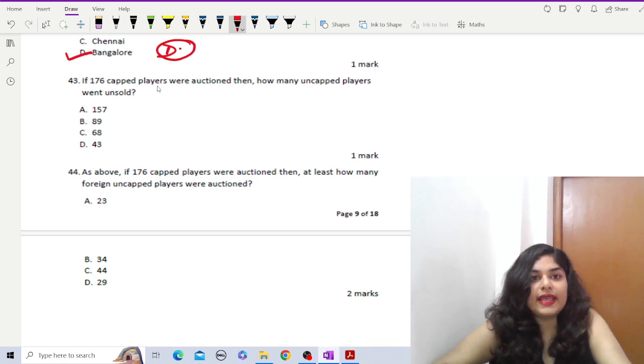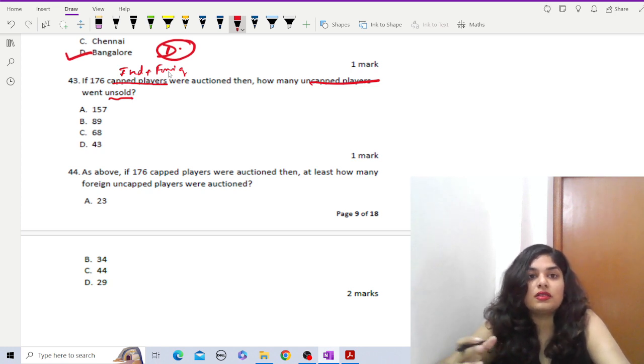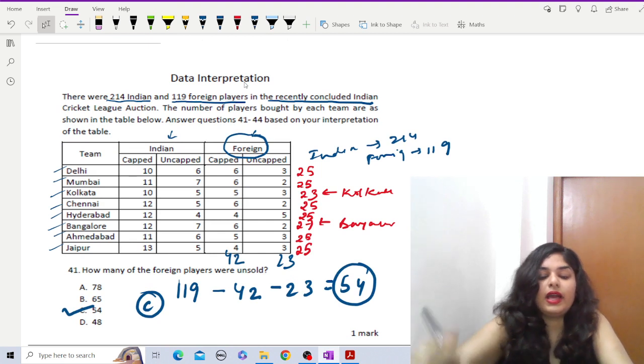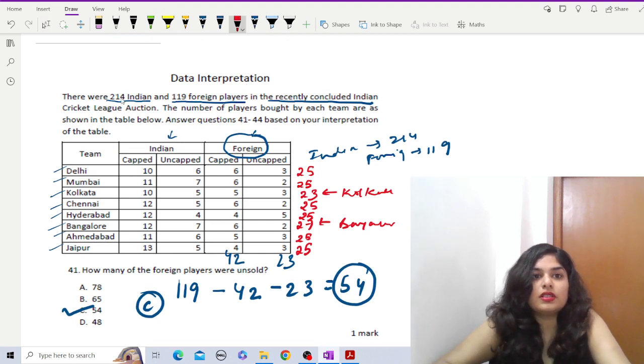Next, if 176 capped players were auctioned, so capped players means we are talking about Indian and foreign together capped players, how many uncapped players were unsold? Right. Now, first of all, together for foreign as well as Indian players, we have 333 players. So this is 214 and 119, from there we have got this 333.